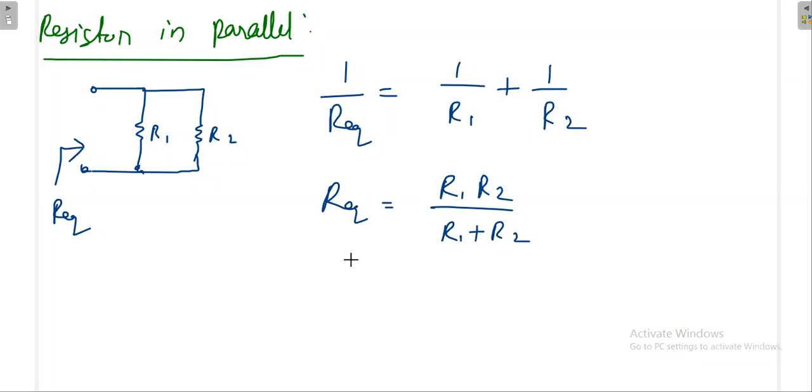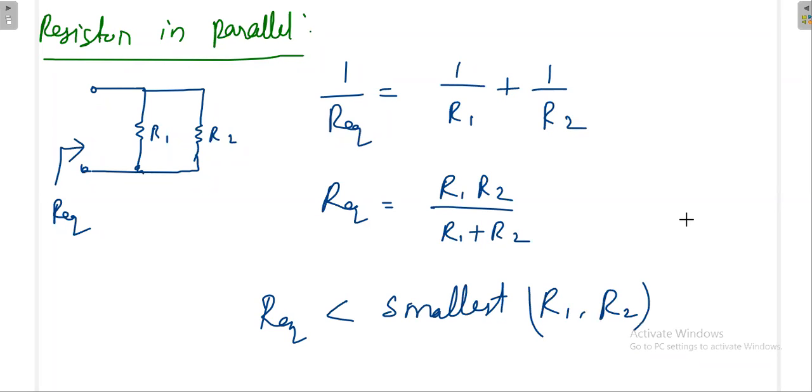Finally, what is the trick? The R equivalent is lesser than the smallest resistance available in the circuit. The smallest resistance available in the circuit. You can take an example: R1 is equal to 6 ohm, R2 is equal to 3 ohm.